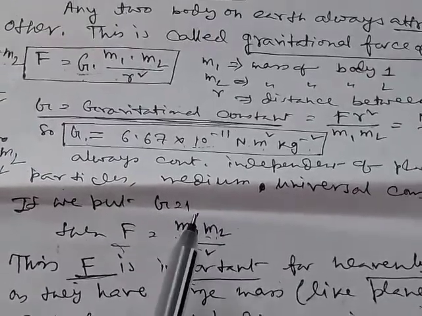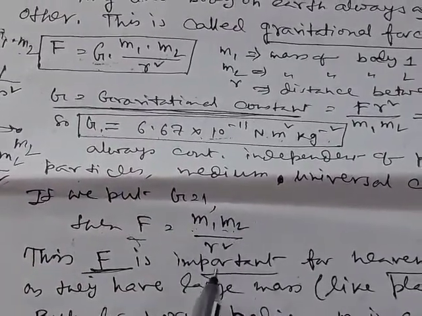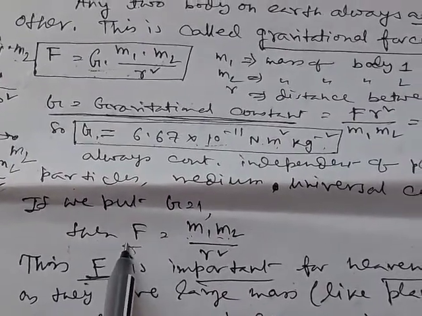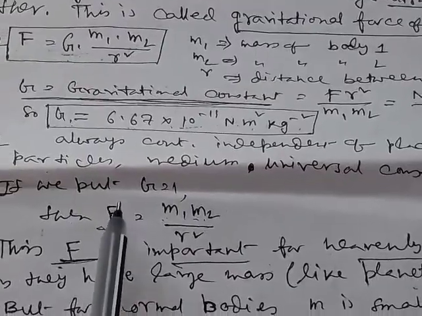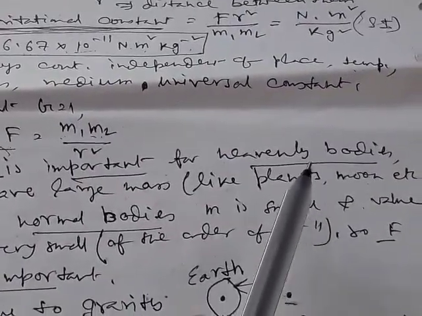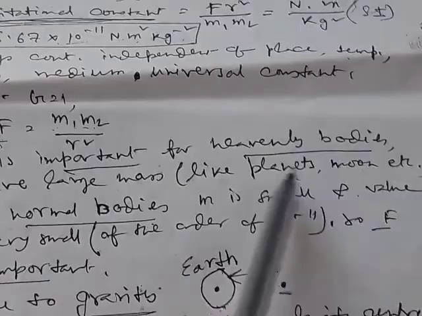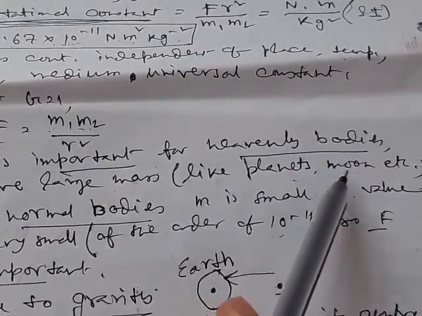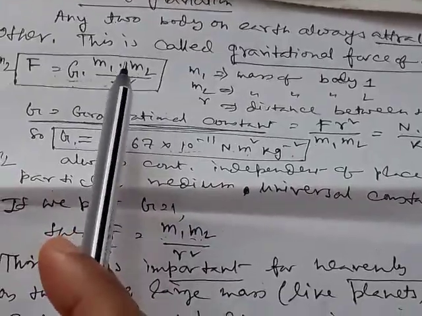Now if we put the value of G as 1, then F is equal to m1 m2 by r square. This gravitational force of attraction F is only important for heavenly bodies. Heavenly bodies means planets, satellites, moon, etc., because heavenly bodies have a very large amount of mass.